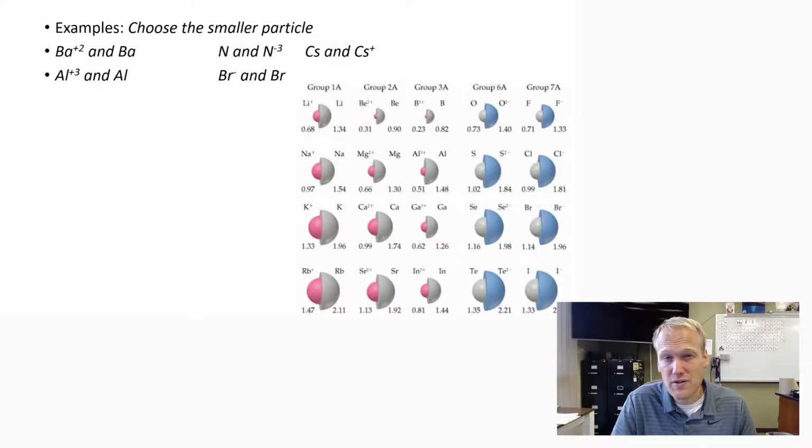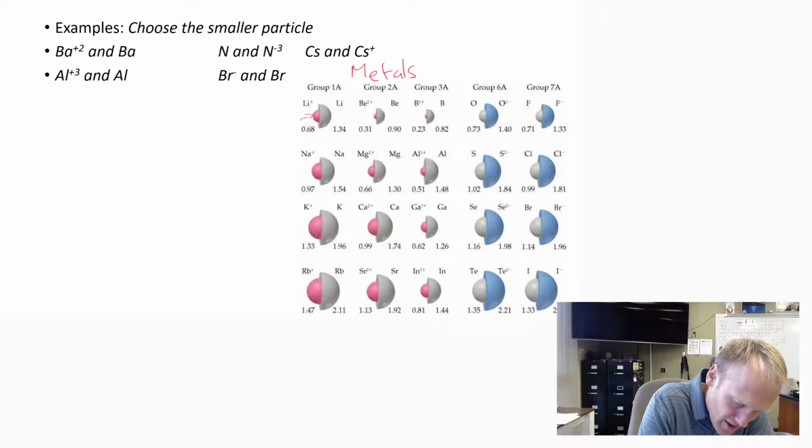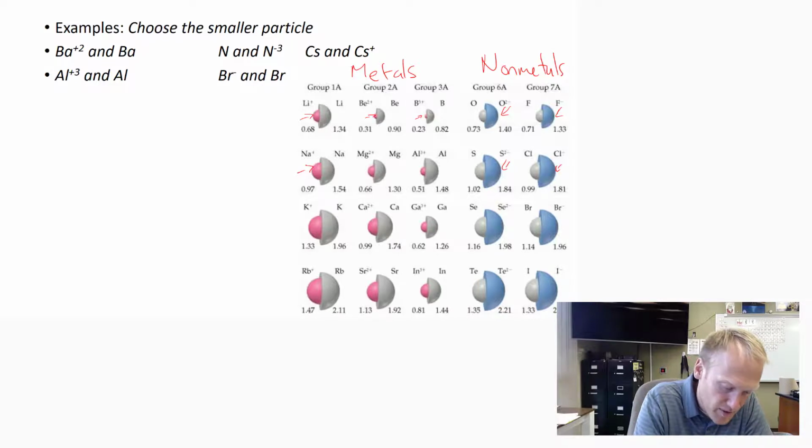This is a graphic that shows the atomic radius in gray. The color radius would be the ion radius. You'll notice that groups 1, 2, and 3, which are metals, all want to lose electrons, and when they do, their ions are much smaller than their atoms. But nonmetals are looking to gain because they're strong. They have a high Zeff, and when they do gain, their ions are larger than their gray atom counterparts.